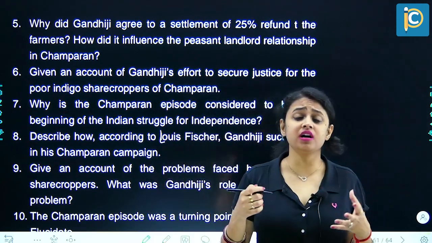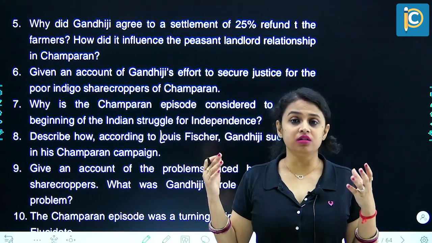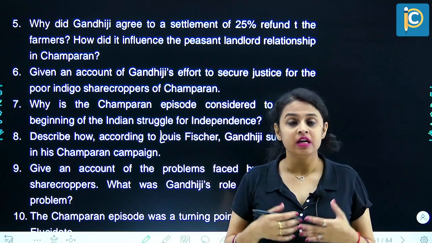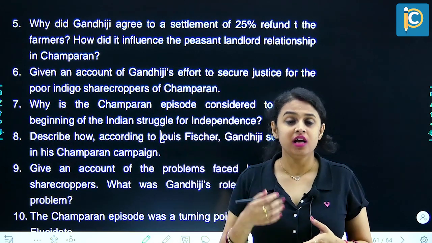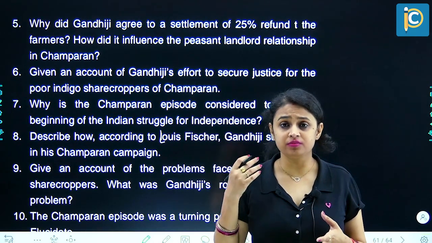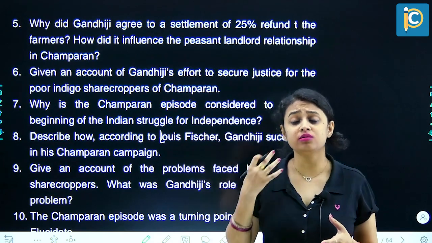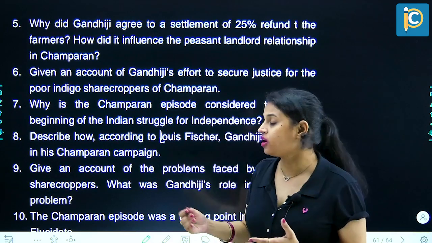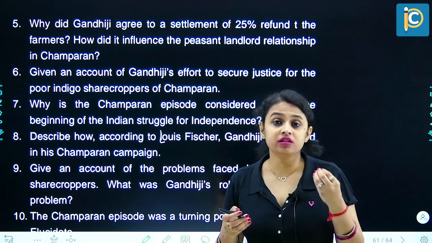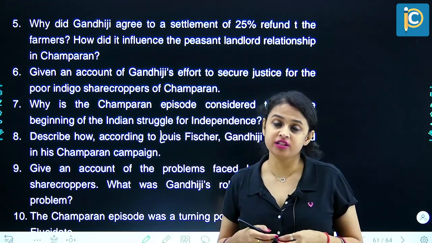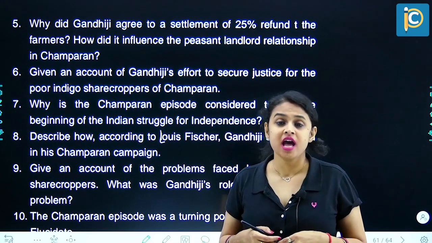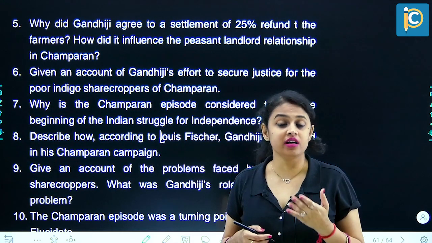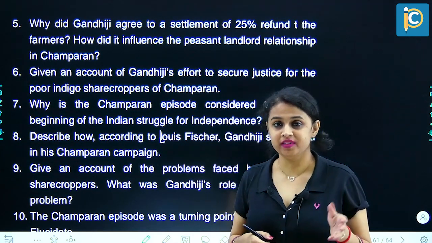And this is when Mahatma Gandhi fought the case along with a group of lawyers, which included Rajendra Prasad as well, and how he took the entire case and shaped the entire movement and brought justice, wherein we see that finally the landlords were found guilty. They were convinced to repay 25% of the compensation to the peasants, and eventually the indigo cultivation in Champaran disappeared.